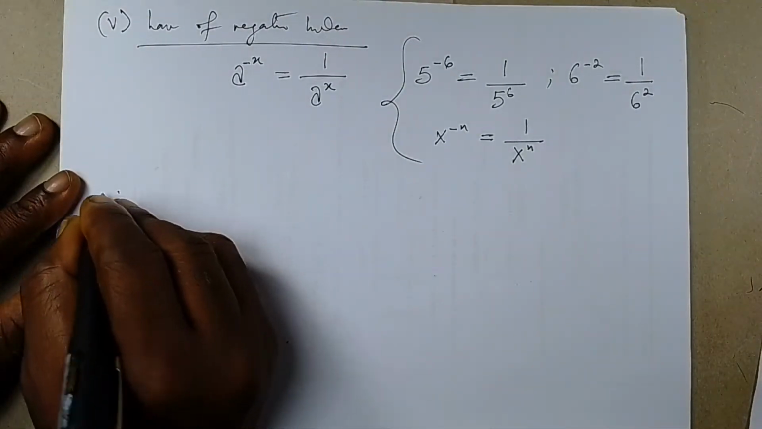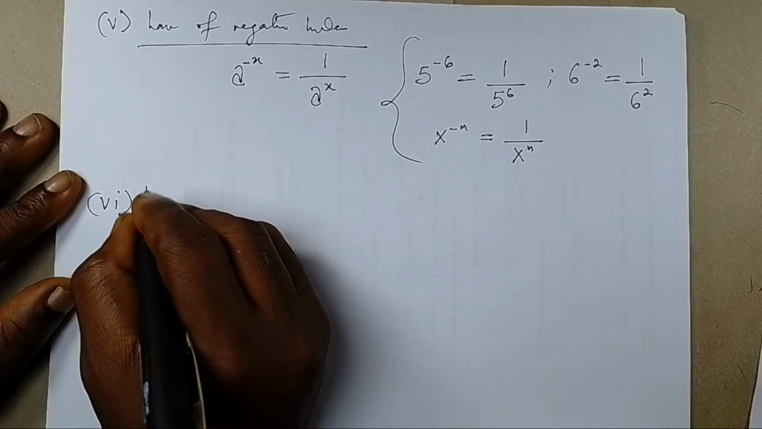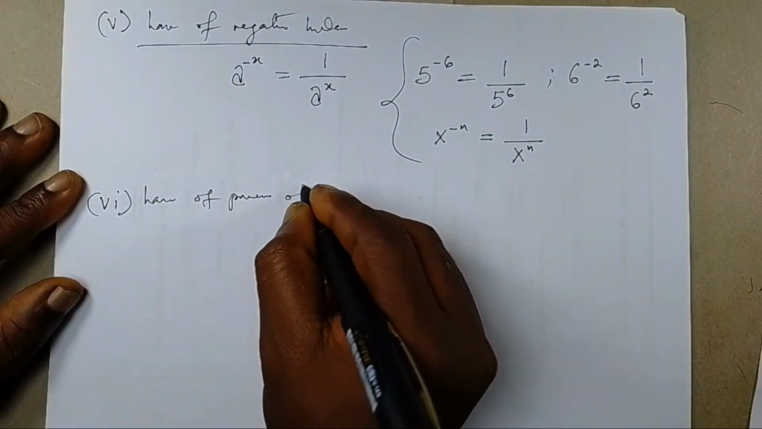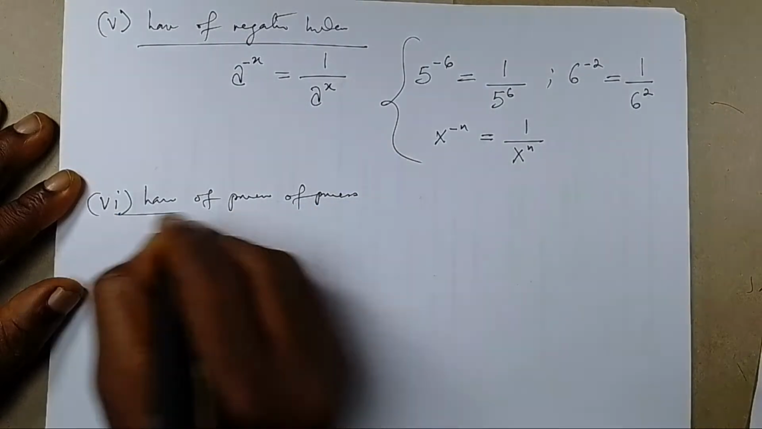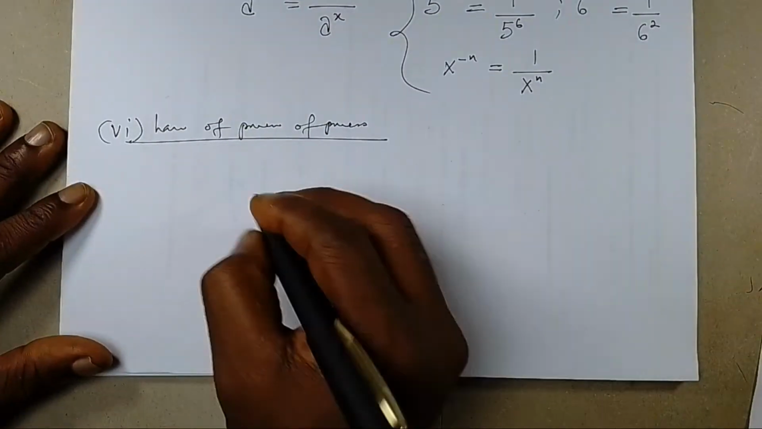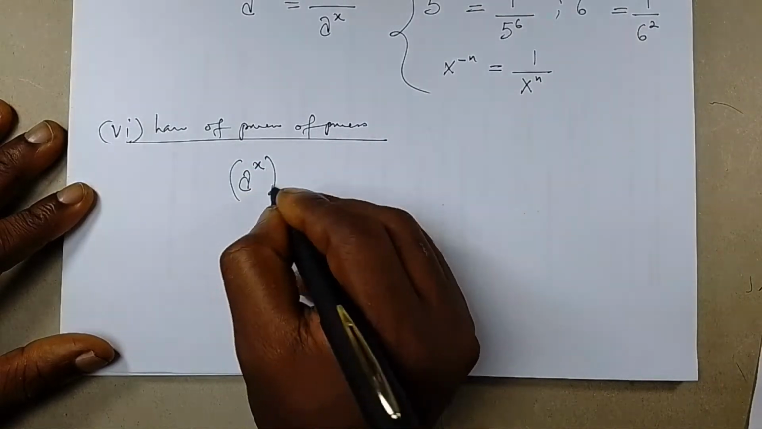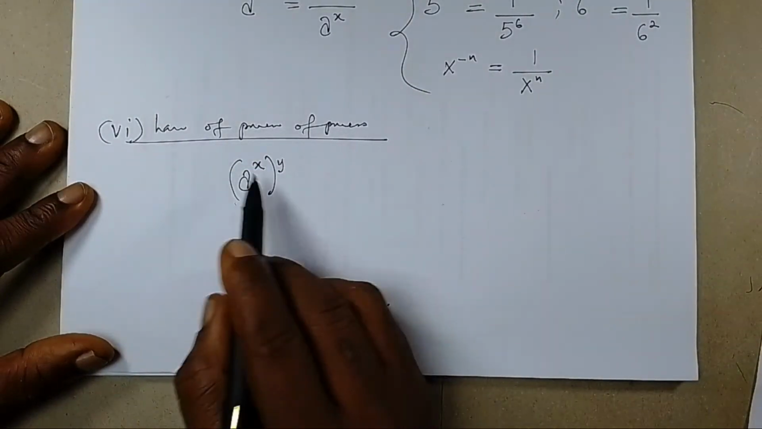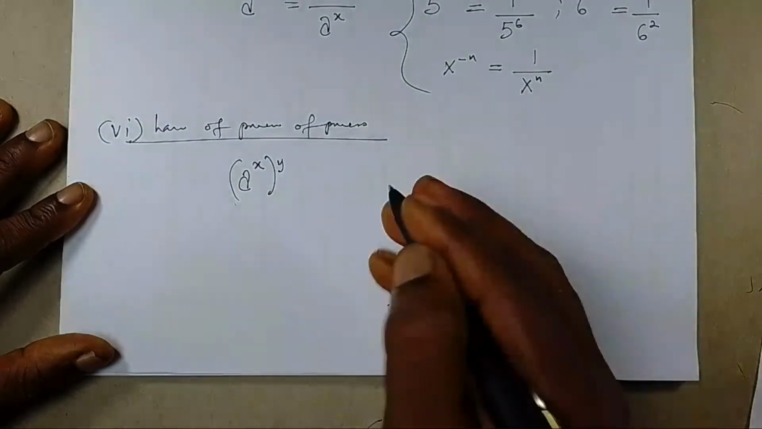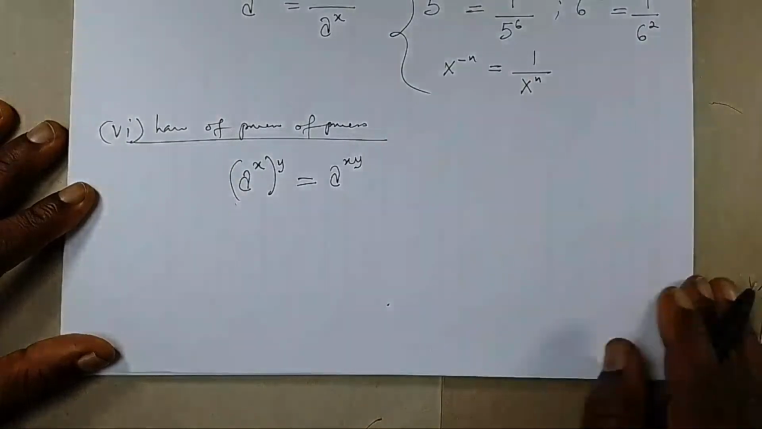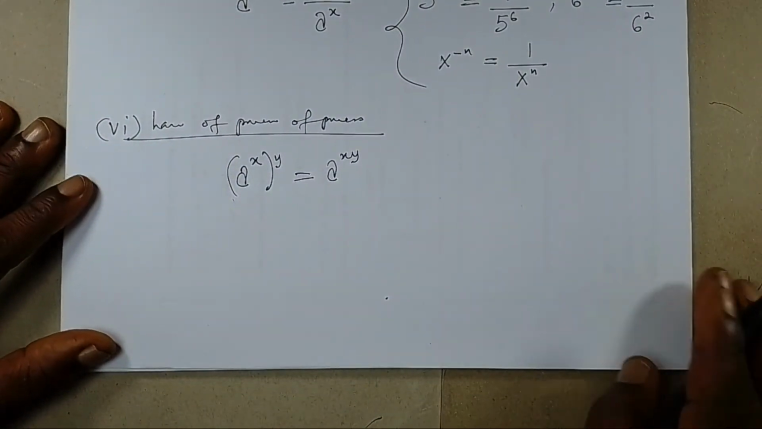Let's come to law number 6. Law number 6 can be called the law of powers of powers. Okay? Now this law simply states that if you have a number raised to a given power, say x, and you raise that power, that is the number in index form, to another power, say y, the result is the product of the two powers in that base. So that is what this law is all about.